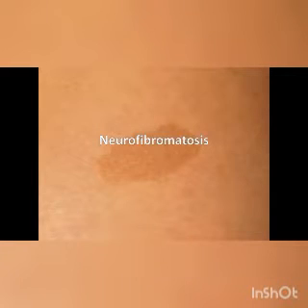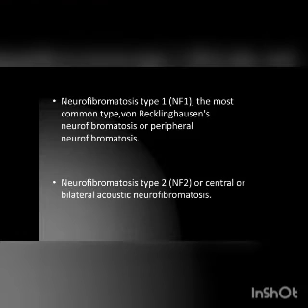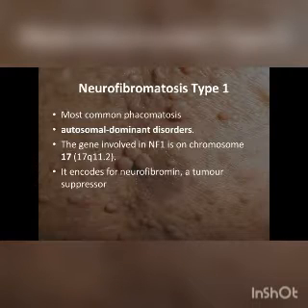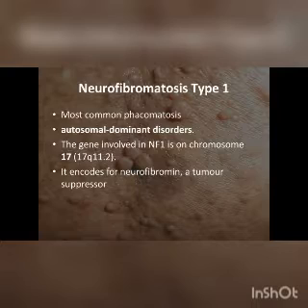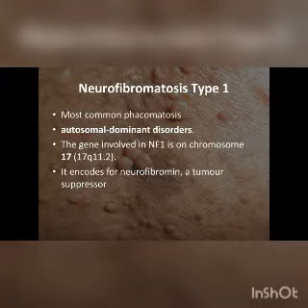Coming to the first topic, neurofibromatosis. Neurofibromatosis is the most common type. It is otherwise called von Recklinghausen's disease, whereas neurofibromatosis 2 is central or bilateral acoustic neurofibromatosis. Neurofibromatosis 1 is the most common phacomatosis. It is autosomal dominant inheritance. The gene involved is on chromosome 17. It encodes for a tumor suppressor gene product called neurofibromin.